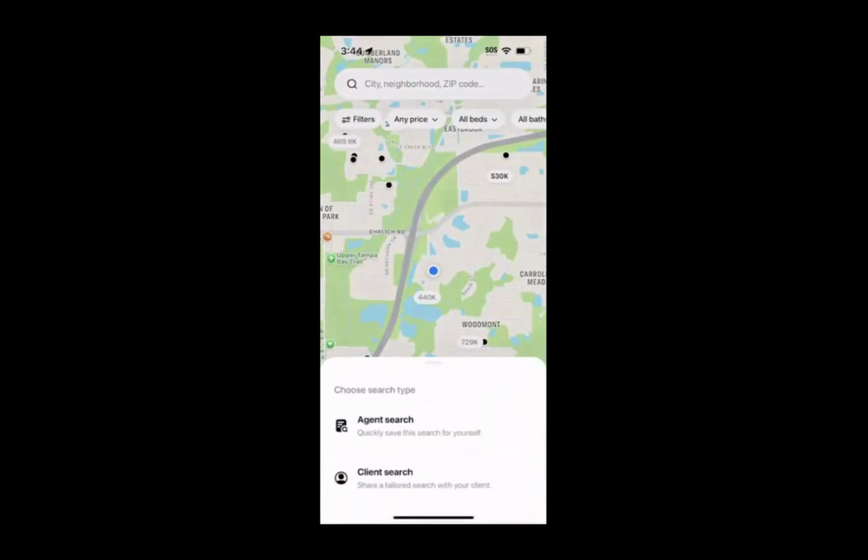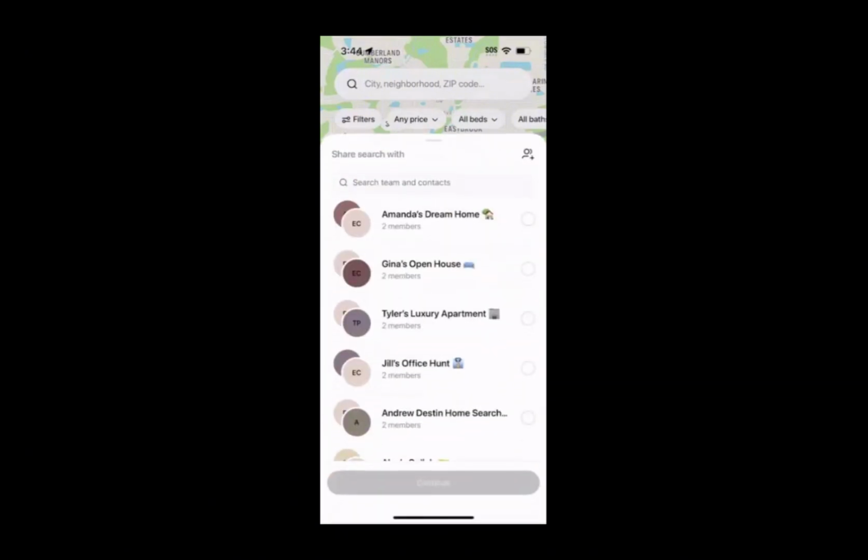When this is pressed, there are two different options, Agent Search or Client Search. Agent Search is if you just want to save something for yourself. You'll be kept up to date if there are any changes for the search. Client Search is to share something with your client. So if I press the Client Search option, this will then show me a list of my collaborations. From here, you can share with one person, multiple people, or a group.